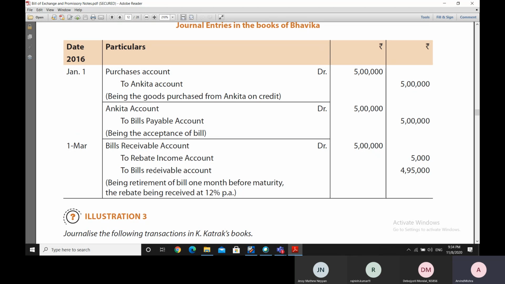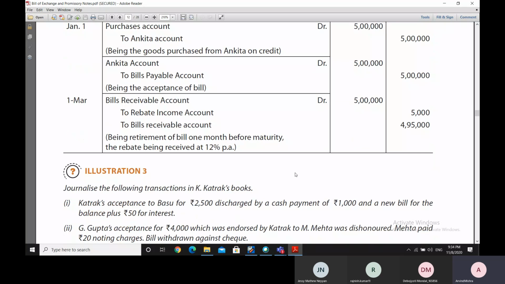And so here, instead of bills receivable, it should be bank account, and the bank account of Bhavika should be credited with 4,95,000 rupees, and the rebate account should be credited with 5,000 rupees because she is getting a rebate of 5,000 rupees, and she is making a payment of 4,95,000 rupees against a bills payable of 5 lakh rupees. So it should be bills payable account debit 5 lakh rupees, rebate account 5,000, and bank account 4,95,000 rupees. To that extent, the entries here will stand corrected.